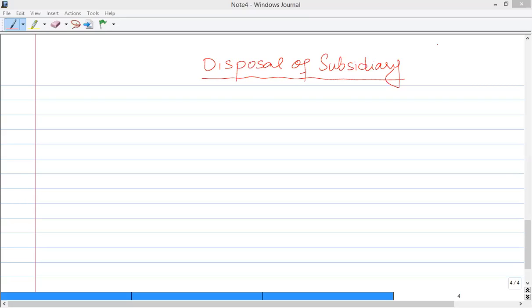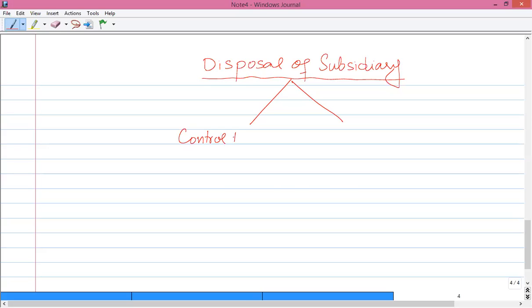In this video, we will be discussing the accounting treatment of disposal of a subsidiary. First of all, there might be two cases. Number one is when, after disposal of the subsidiary, the case would become control to control. That means we have a subsidiary with 80% shares, and after disposing of some shares, we still have the controlling interest in that company. So our control is intact.